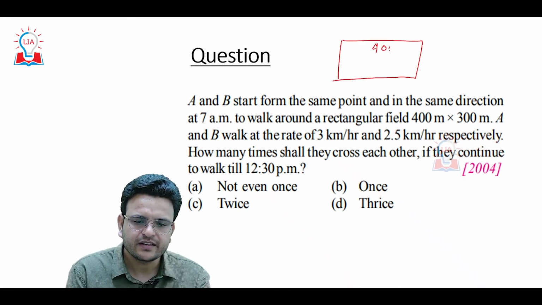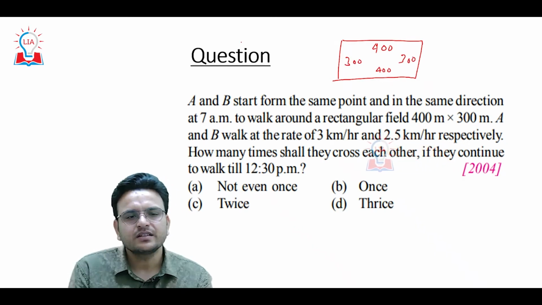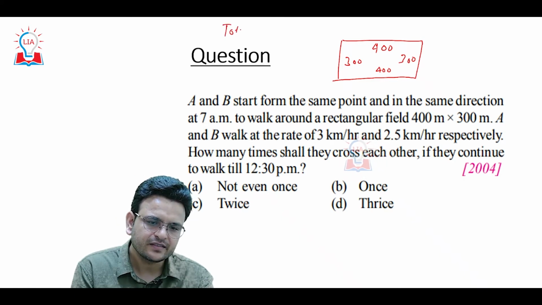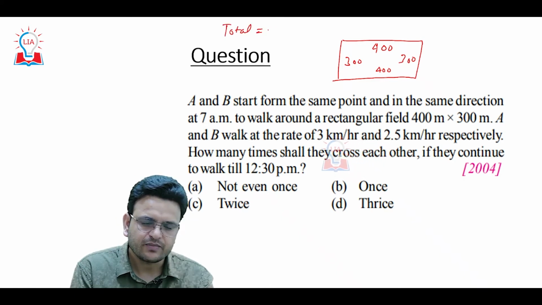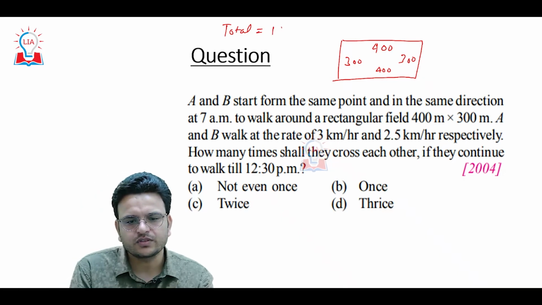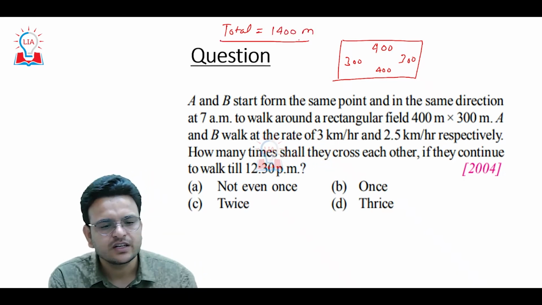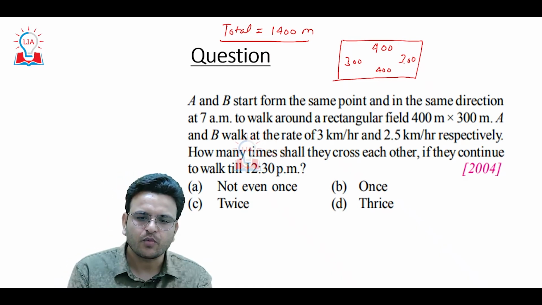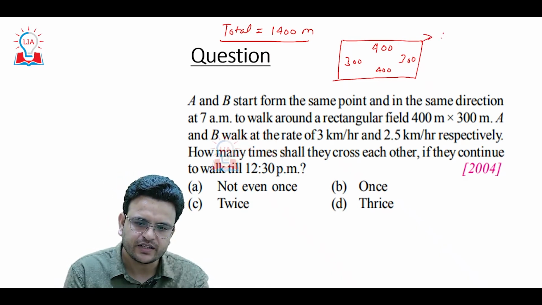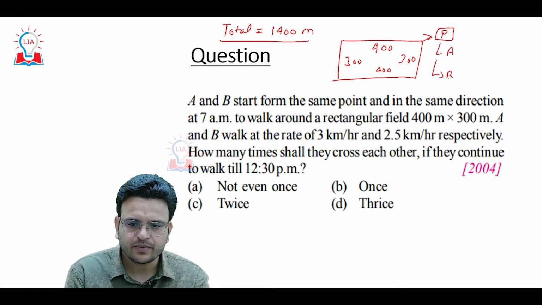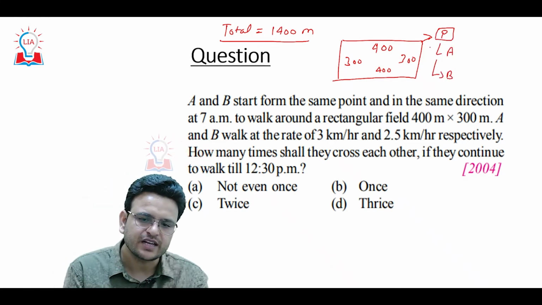of 400, 300, again 400, 300. The total distance becomes a 1400 meter track. Two persons have started from the same point. Consider this is the point, with persons A and B. Both persons have started in the same direction.